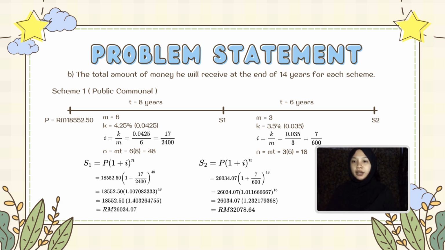For the next 6 years, the amount becomes the new principal. The new interest rate is 3.5% per year, compounded every 4 months, so 3 times per year. Again, we are using the same formula. i is 0.035 divided by 3, and n is 3 times 6, which is 18. After calculation, the final amount at the end of 14 years for Scheme 1 is 32,078 ringgit and 64 cents.